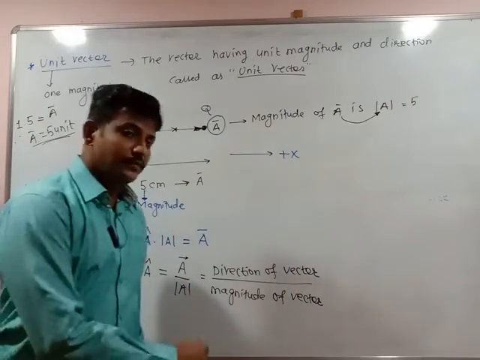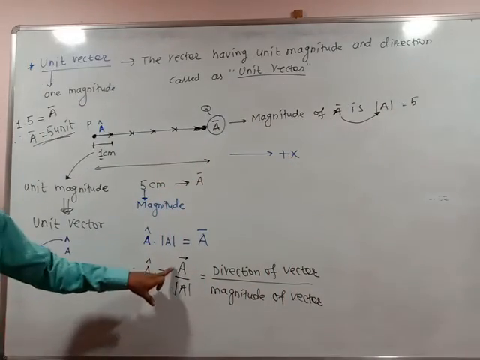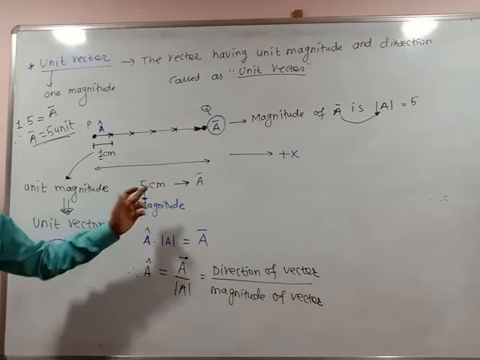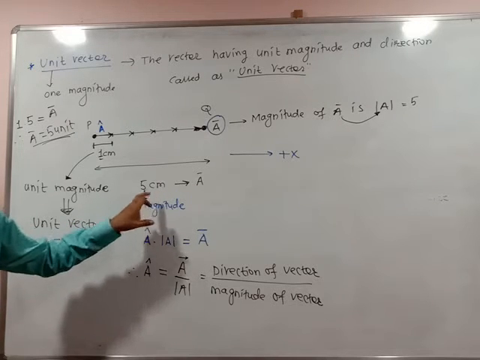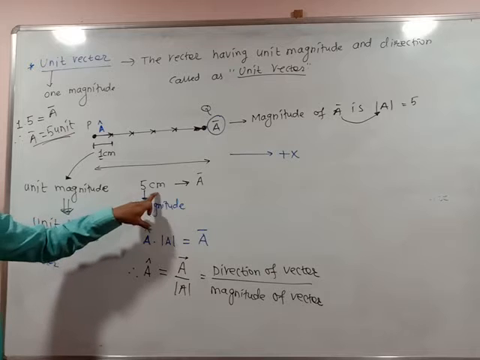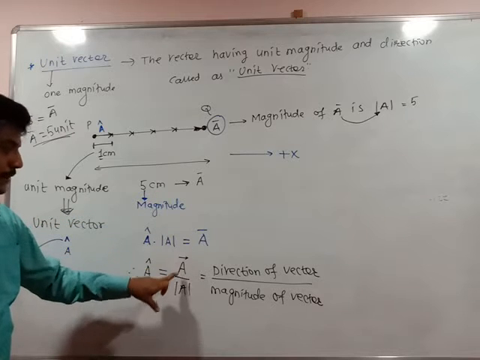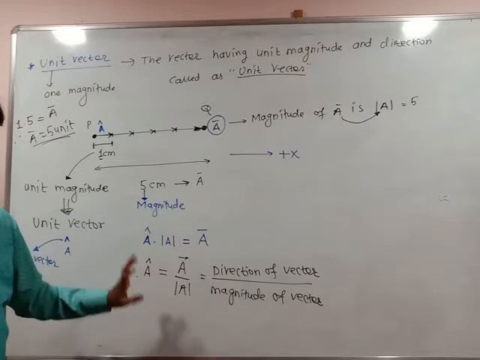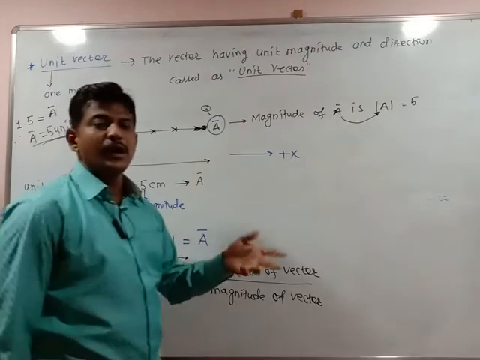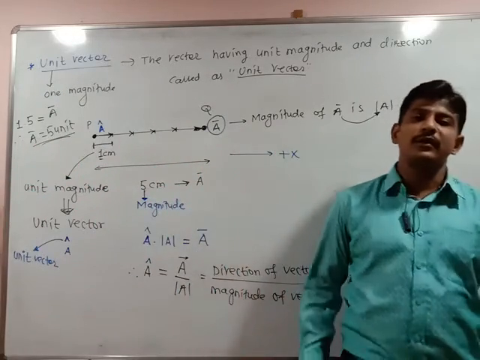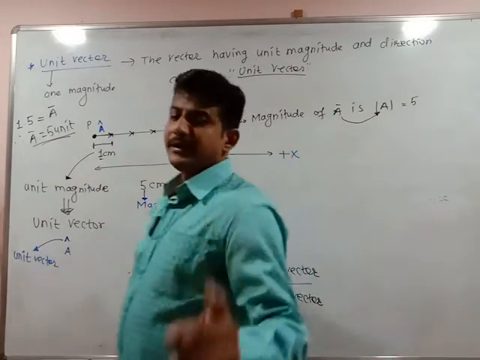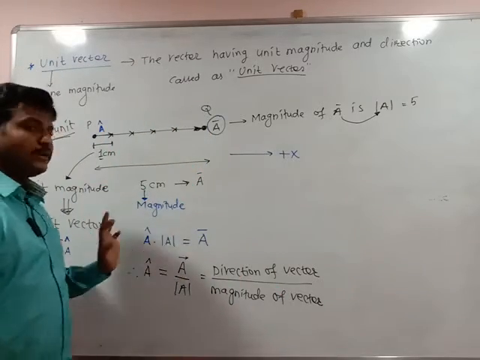Now see, what is the unit for this unit vector? Direction, I mean centimeter. Magnitude again 5 centimeter, because this is the unit. Unit is what? Centimeter. So this is 5 centimeter divided by 5 centimeter. Centimeter gets cancelled. So there is no unit for a unit vector. Keep in mind, there is no unit for a unit vector.